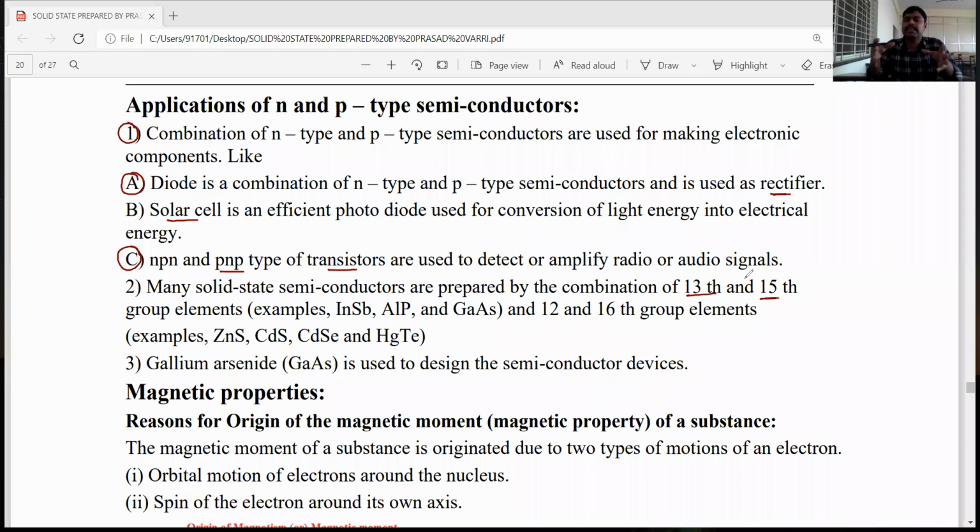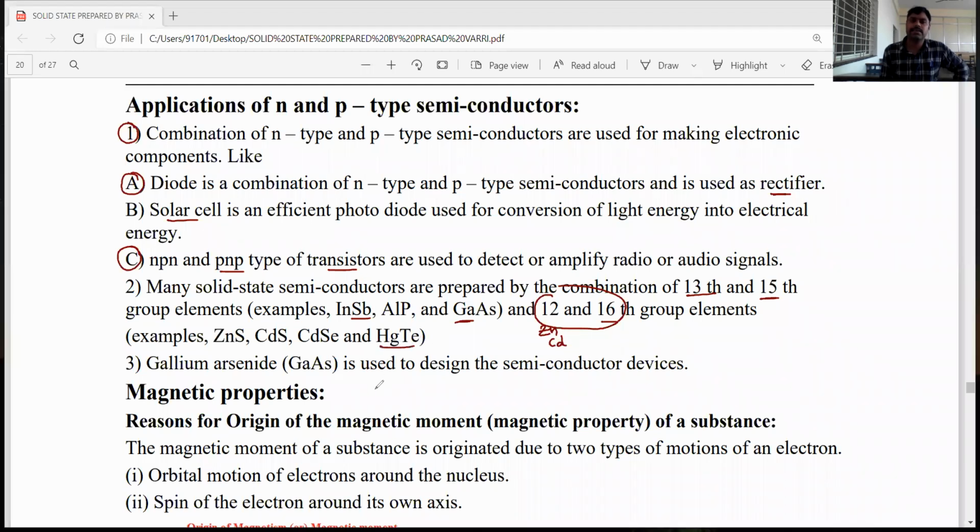Indium antimonide, aluminum phosphide, and gallium arsenide also act as semiconductors, as do combinations of 12th and 16th group elements. 12th group means zinc, cadmium, mercury, combined with 16th group elements: zinc sulfide, cadmium sulfide, cadmium selenide, and mercury telluride, HgTe.